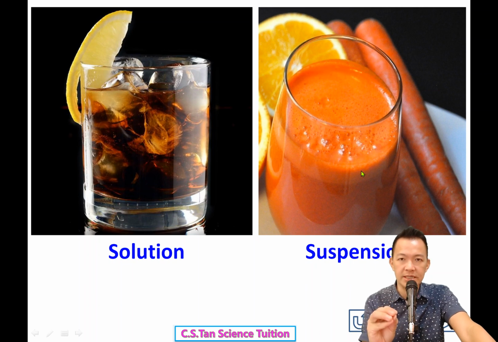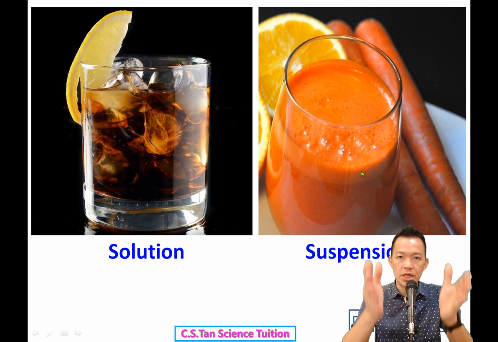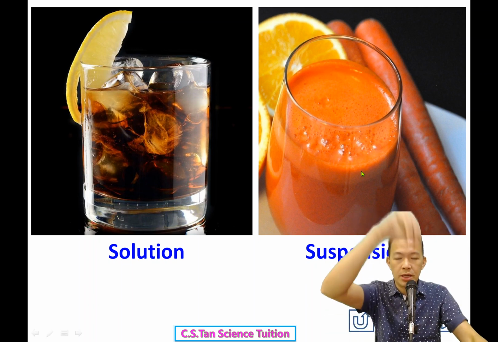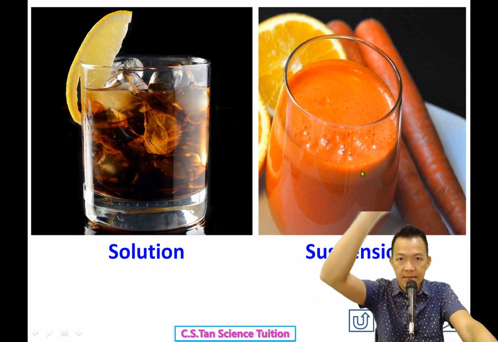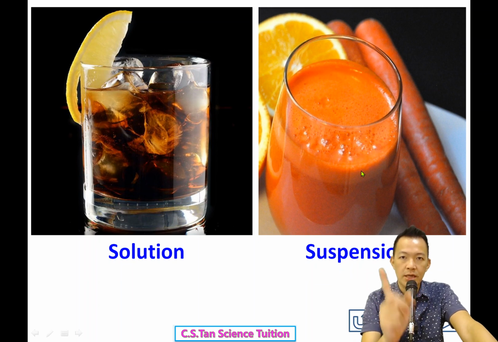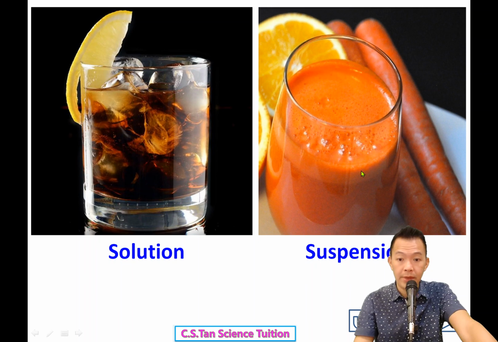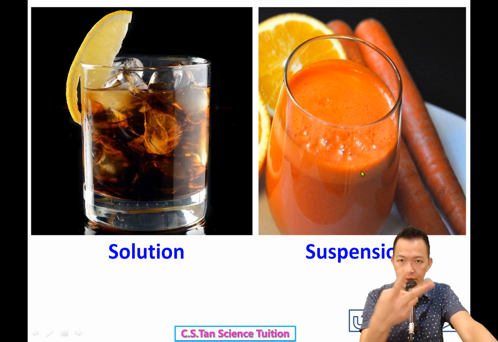I know how you prepare the orange juice. You maybe spend 2,000 ringgit, 你可能花2000块钱，put carrot inside, put orange inside, add some water, and you blend. 对不对？But no matter how expensive or how powerful your blender is, you cannot separate all the particles inside the carrot or orange to become as small as soluble.